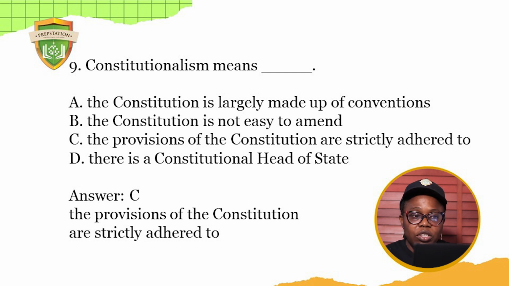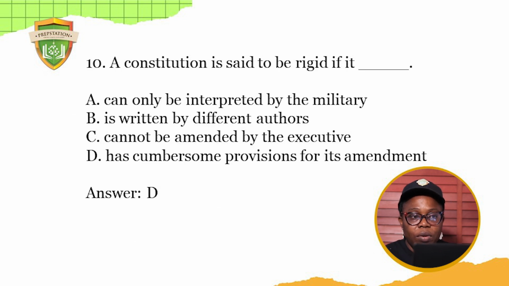Question 10. I think this should be the last question on constitution and constitutionalism. A constitution is said to be rigid if it can only be interpreted by the military? No. Is written by different authors? No. Cannot be amended by the executive? No. Has cumbersome provisions for its amendment. The rigid and the written constitution faces this thing. Has cumbersome provisions for its amendment. So the answer is D.